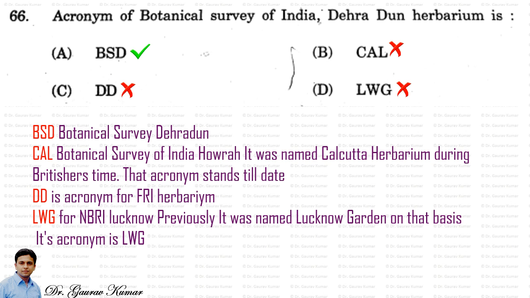CAL is the Botanical Survey of India, Howrah. It was named Calcutta Herbarium during the Britishers' time. That acronym stands till date. DD is the acronym for FRI herbarium. Herbarium spelling is wrong. Okay. LWG is for NBRI Lucknow. Previously it was named Lucknow Garden. On that basis, its acronym is LWG.